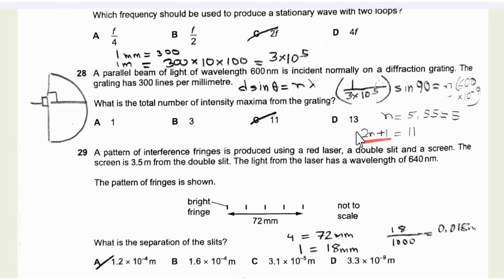So 2n plus 1, this is because for this region we get n intensity maxima, and for this region we get n intensity maxima, counted from the 0th order. But we must also count the 0th order, because in the 0th order an intensity maximum is also formed. So this is 1. So 2n plus 1, that is 11.